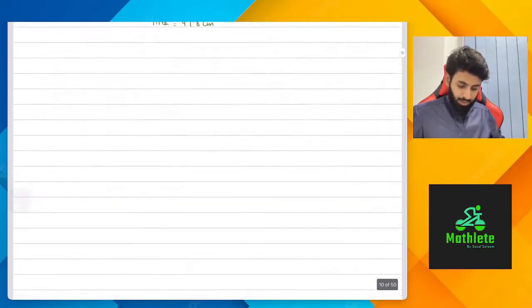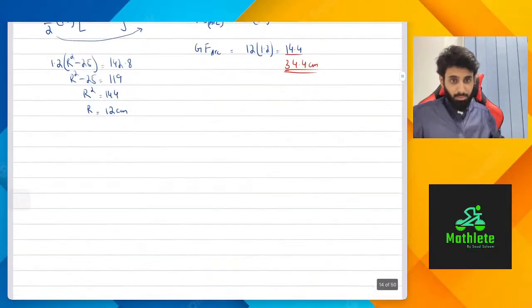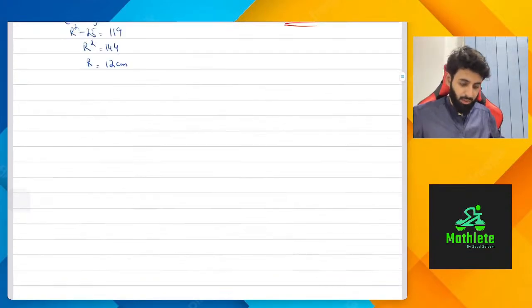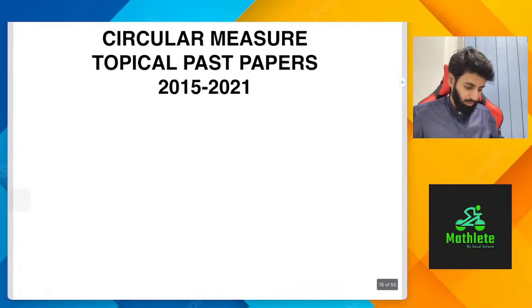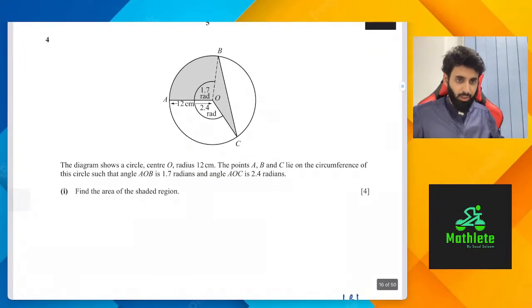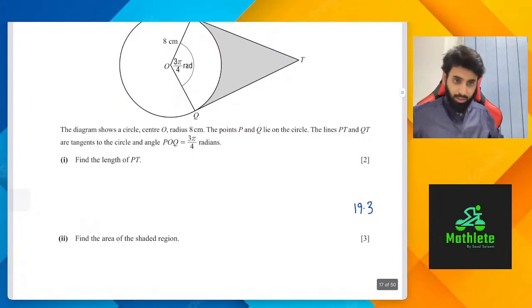ठीक है, detailed solutions हैं इसमें, और जो डॉक्यूमेंट मैंने अपलोड की हुई है उसमें कुछ पास्ट पेपर क्वेश्चंस के सॉल्यूशंस भी हैं. ठीक है, so make sure to check this out. This will definitely help you guys inshallah. And this document also contains all the past papers from 2015 to 2021, and they're arranged for you guys to practice. ठीक है, चलें start करें.